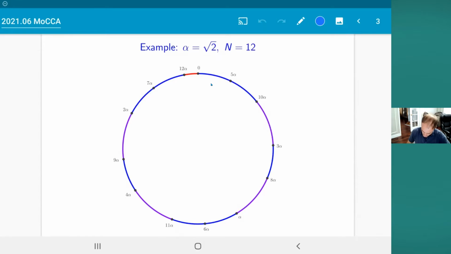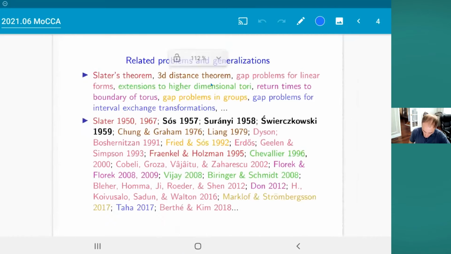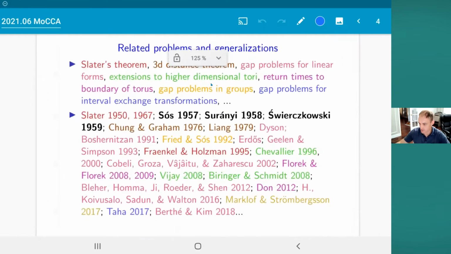Okay, I'll come back to this in a little bit, but what I want to mention now is that there are many generalizations of the 3 distance theorem to higher dimensions. There are lots of different ways to generalize it, either to a higher dimensional torus or to study linear forms, or in lots of other ways. I'm not going to talk about all of these. I don't have time for that. But the main one that I want to talk about is this one in green about extensions to higher dimensional tori.